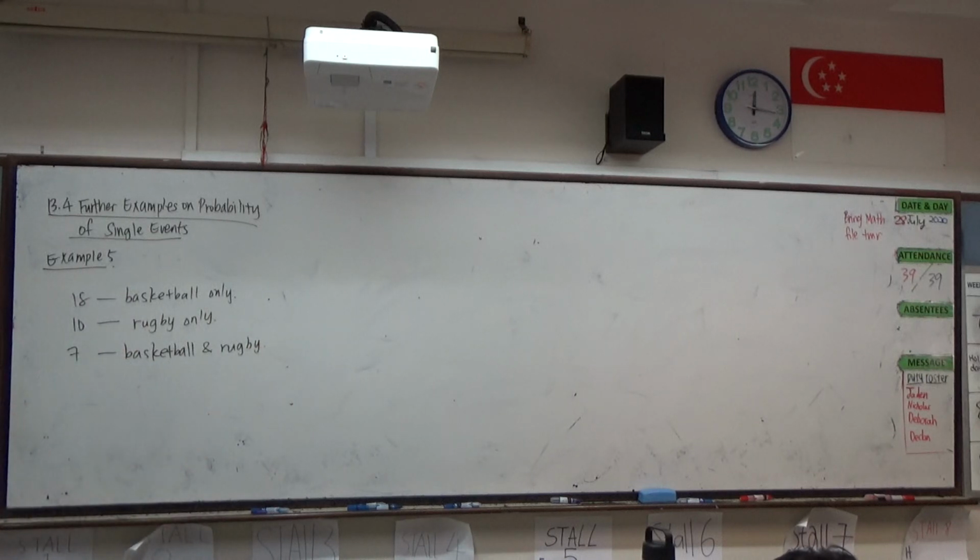Okay, then the class has 35 people in total. When a student is selected at random, we want to find the probability that the student plays both basketball and rugby.